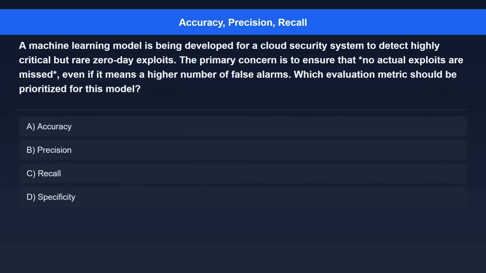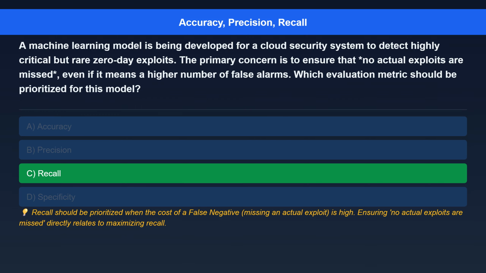Question 2. A machine learning model is being developed for a cloud security system to detect highly critical but rare zero-day exploits. The primary concern is to ensure that no actual exploits are missed, even if it means a higher number of false alarms. Which evaluation metric should be prioritized for this model? Option A, accuracy. Option B, precision. Option C, recall. Option D, specificity. The correct answer is recall.